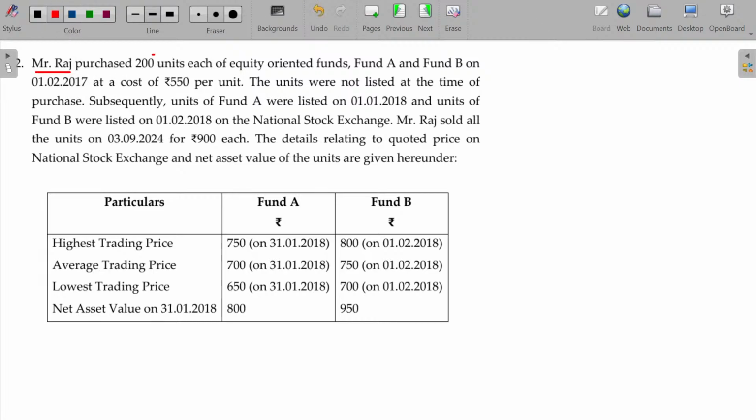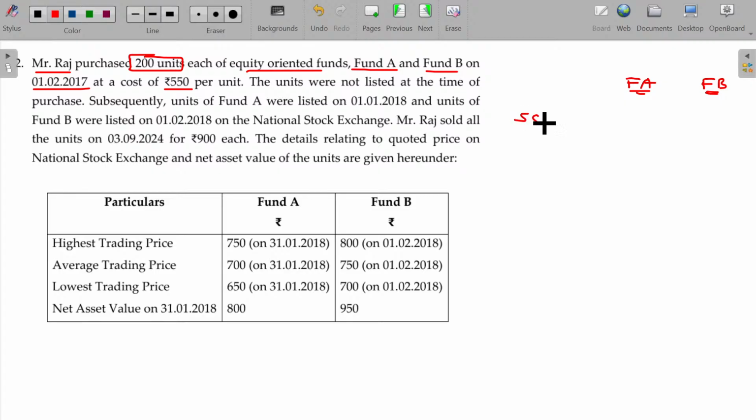Mr. Raj purchased 200 units of equity oriented funds, Fund A and Fund B. Securities include not only equity shares; even equity oriented mutual funds are also part of securities. So here, not only shares, he has invested in equity funds also. Two types of funds he purchased, Fund A and Fund B, on 1/2/2017 at a cost of rupees 550. As it is before the specific date, 31st January 2018, the rule will be applicable.